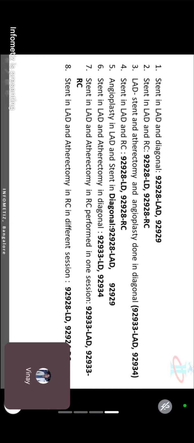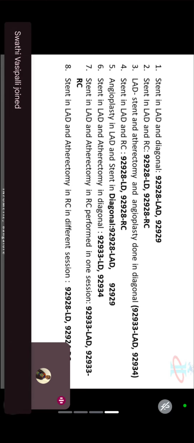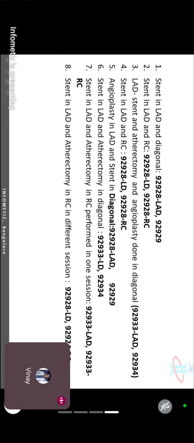Yes, I have a doubt in the 7th and 8th question. Ask me. Stent in LAD and atherectomy in RC means in one session we have to use 92933. Correct. In a different session, why should we not use 92934? Because in a different session they have done it separately.